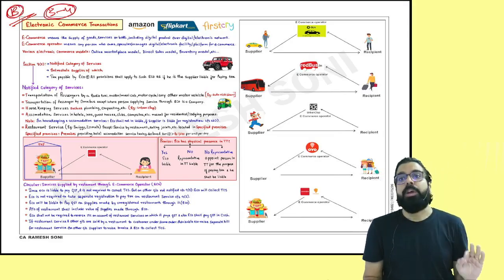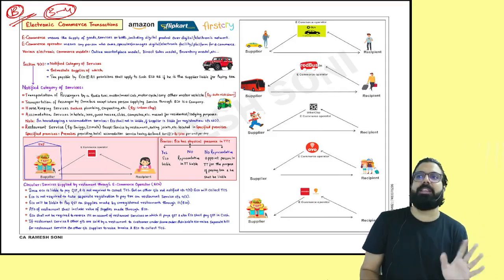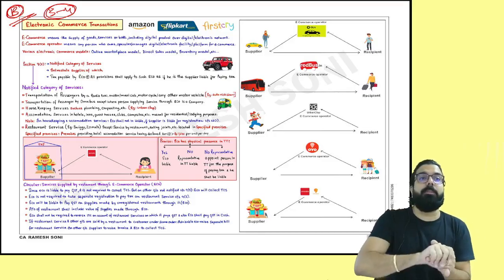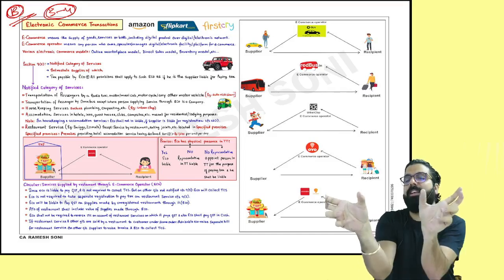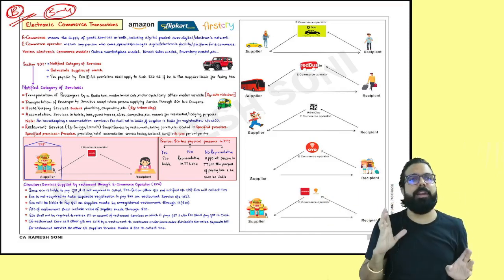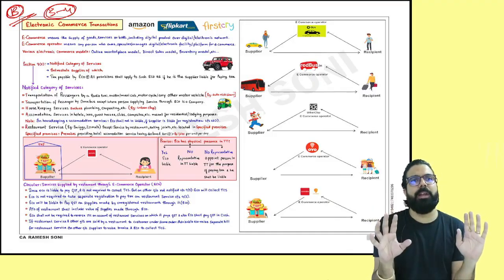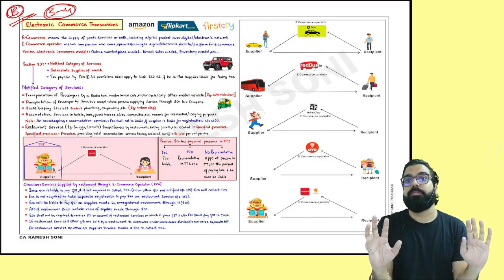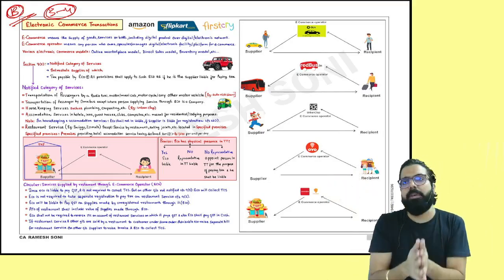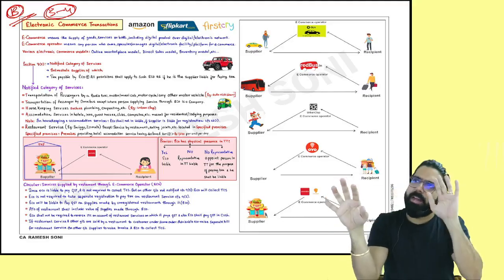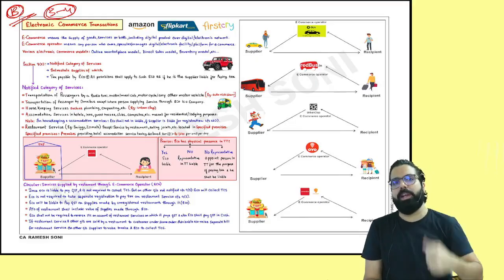Now, in the TCS chapter, the e-commerce transaction is nothing other than, you remember, section number 9.5, which was there in your charge of GST chapter. Section number 9.5 and TCS, they clubbed it and named the chapter E-commerce transaction. This chapter is TCS combined with section number 9.5. If you have learned section number 9.5 and TCS, that is all in the chapter. Let's quickly revise.